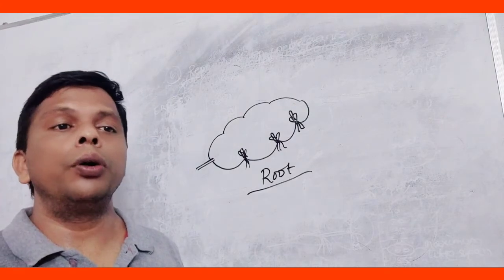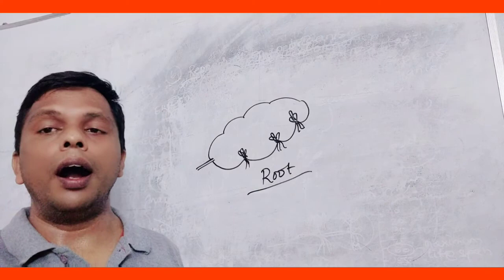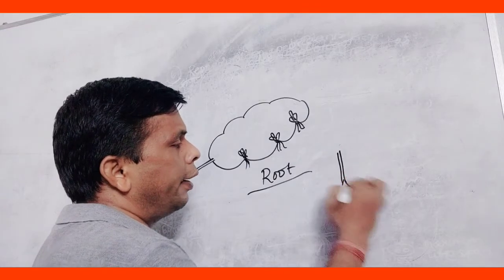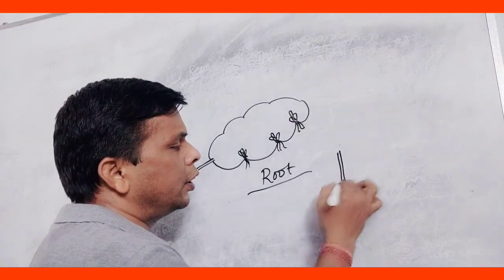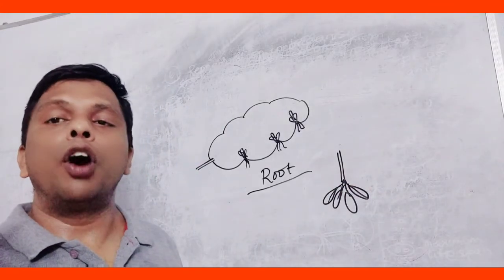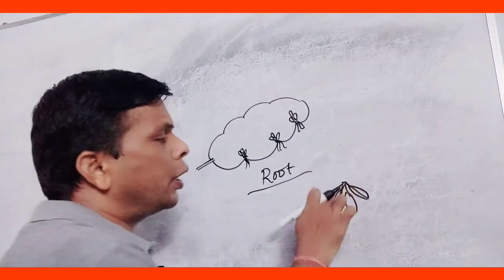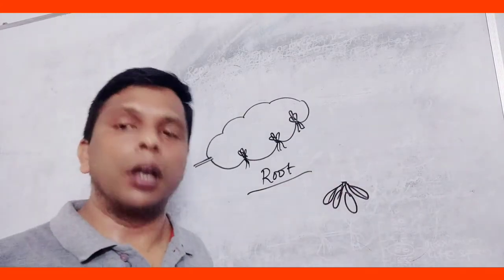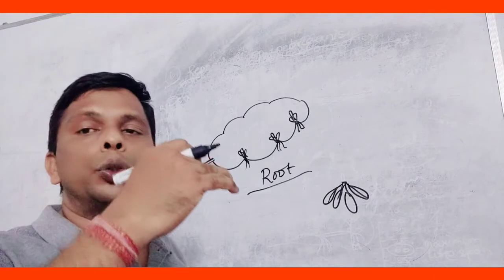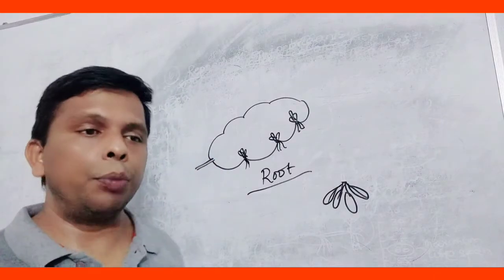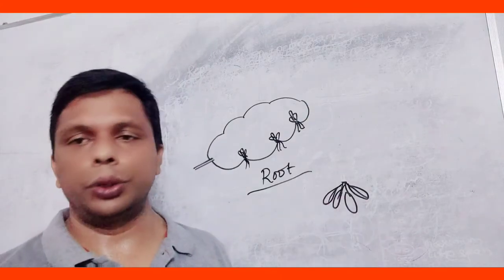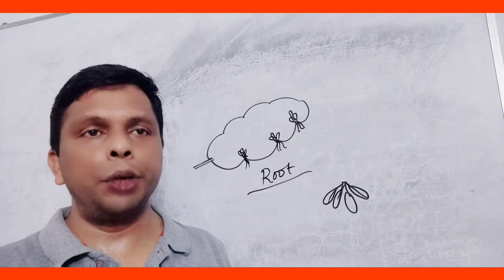In sweet potato, adventitious roots grow from the node of running stem and swell due to storage of food. The roots get swollen due to deposition of food. At unfavorable condition, the plant dies off, but the roots remain alive. When favorable condition comes, these swollen parts of the root produce a new plant body. So it is a type of vegetative propagation. It is found in dahlia, asparagus and many other plants. So it is all about the vegetative propagation.